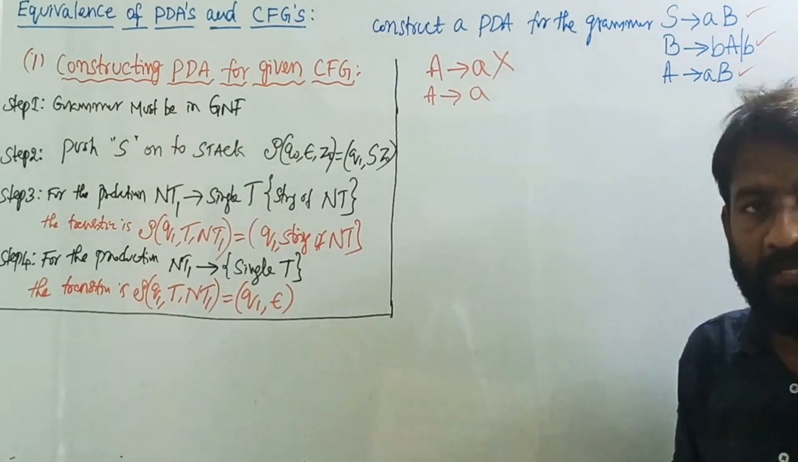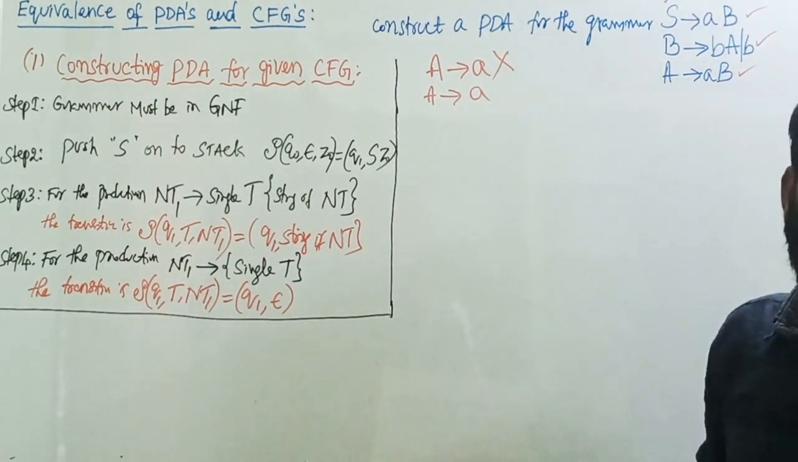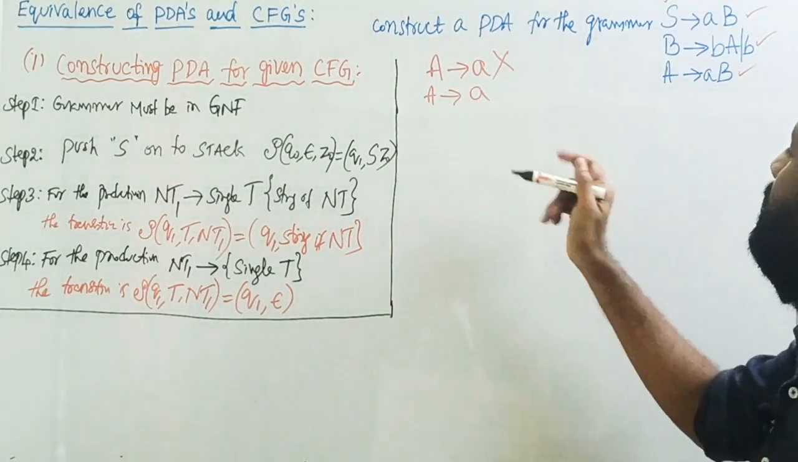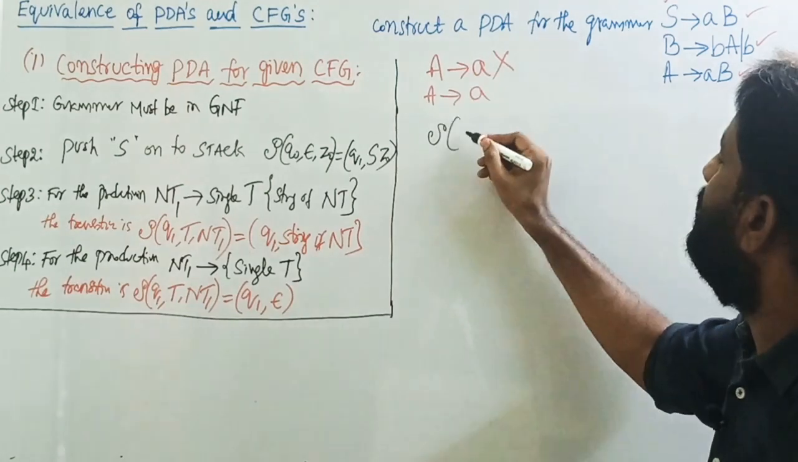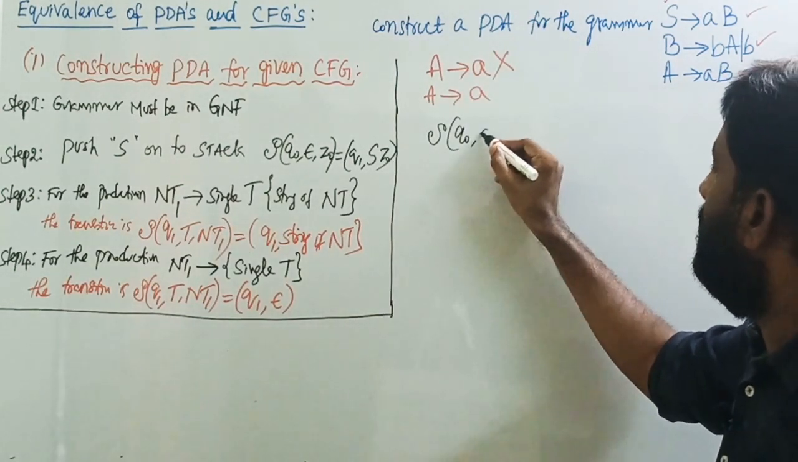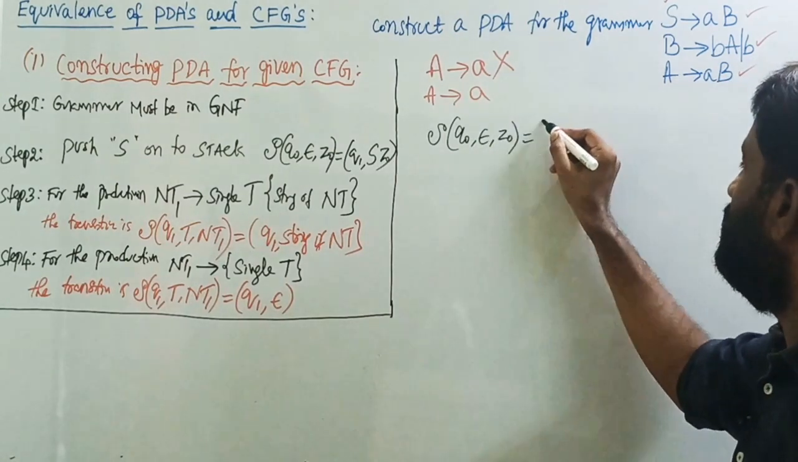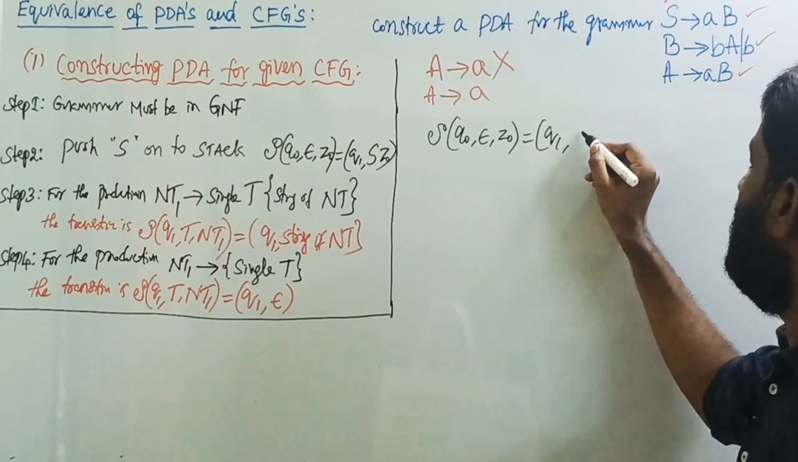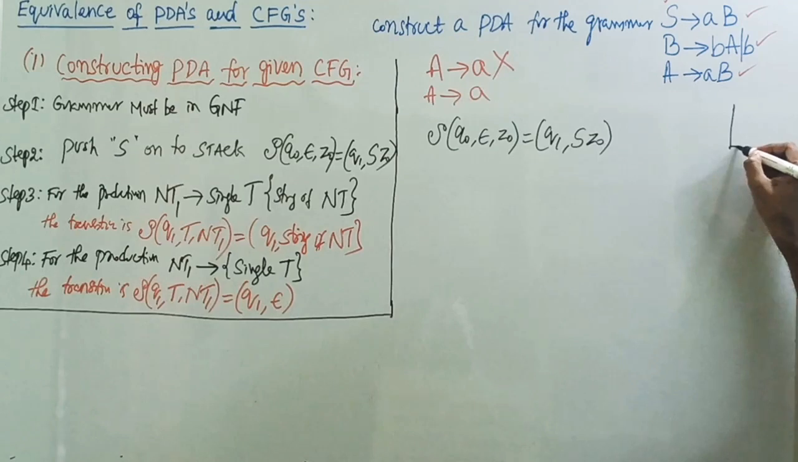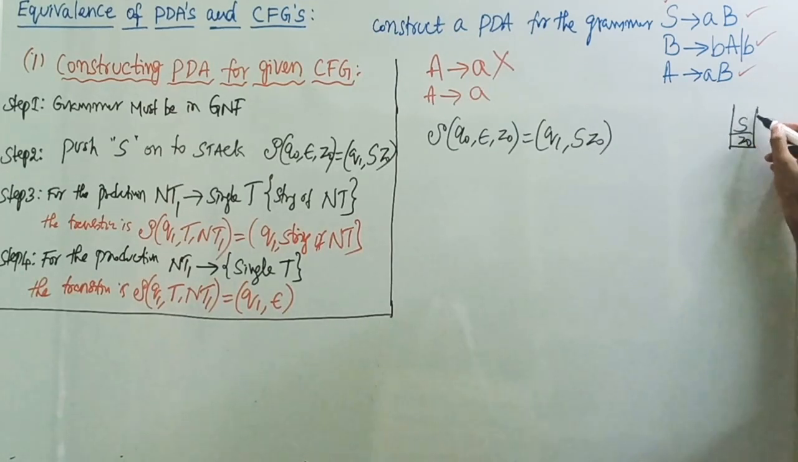So first take the starting symbol in the grammar and push S onto the top of the stack by writing the transition: transition of Q0, input symbol is epsilon, top of the stack is Z0 equals change to the new state Q1 by adding S onto the stack Z0. This is how the stack looks. Initially it is Z0, now we are adding S onto the top of the stack.